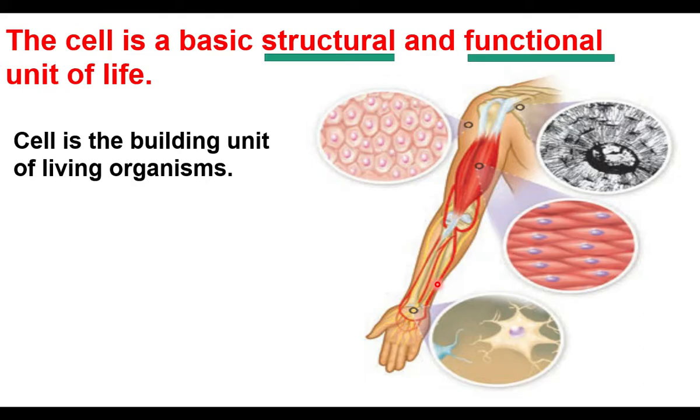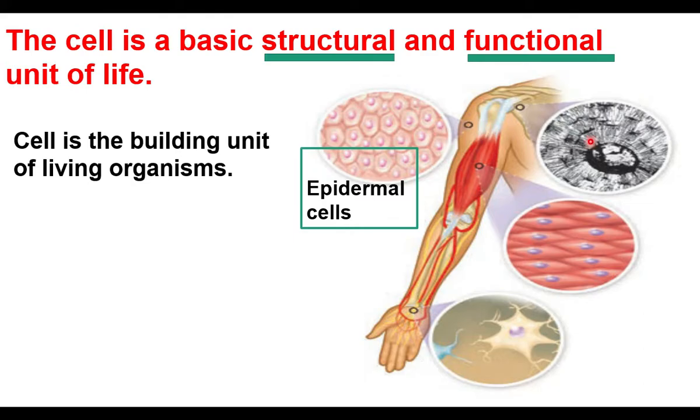How can we understand? We do different work with the help of the hand. We eat, we write, we draw. The hand has to function. For that, many cells are working. The hand is made up of many tissues. Hand is an organ. It is made up of many tissues. This is epithelial tissue. The skin is made up of epithelial tissues.